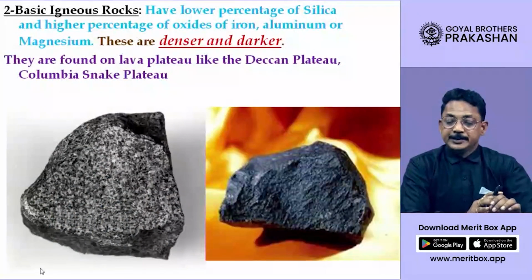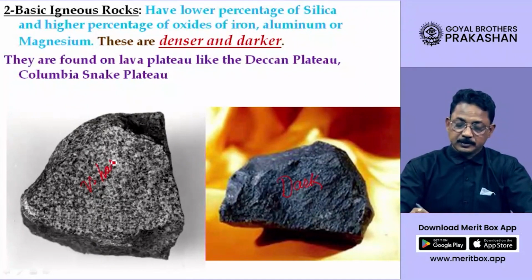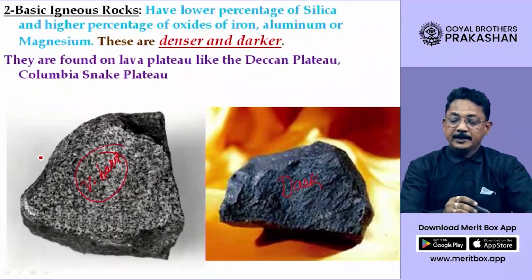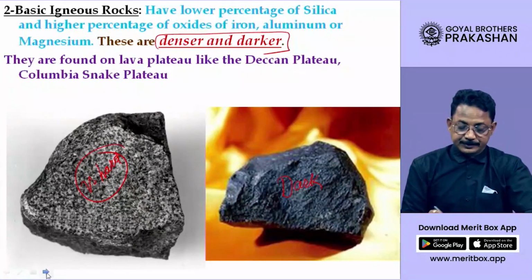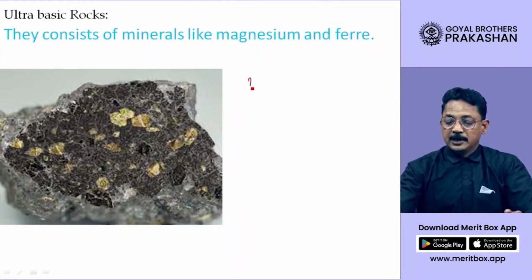Now these igneous rocks, as I told you, look at their examples. You can see they look very dark and also very hard. So they are darker and hard, two important characteristics. There is another type called ultra basic.